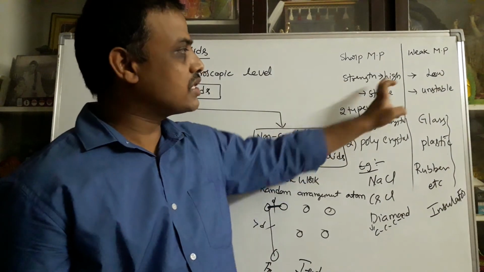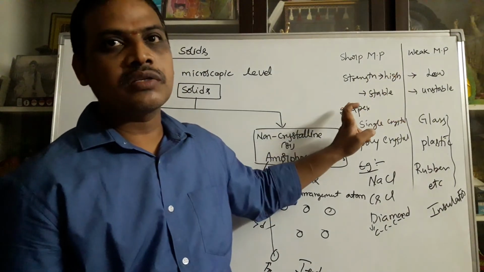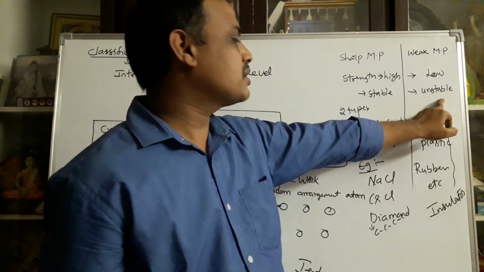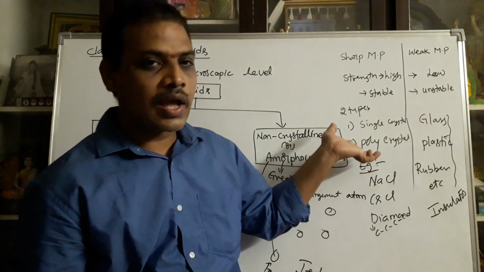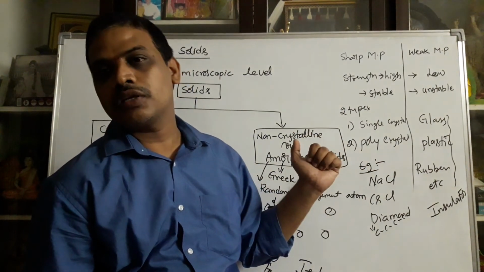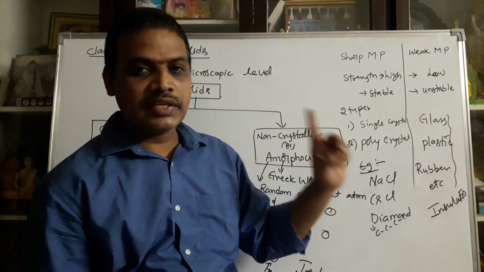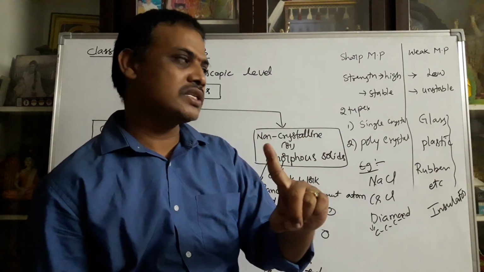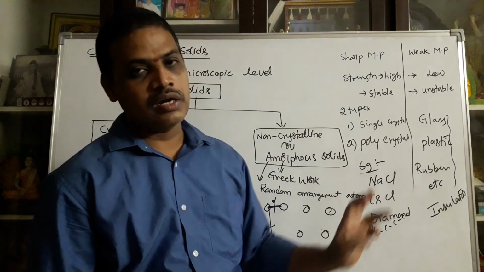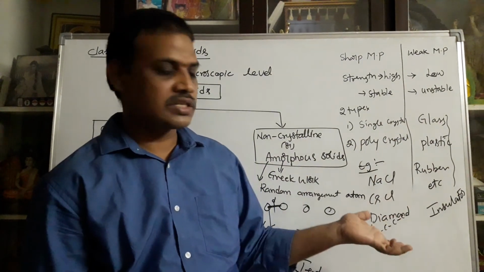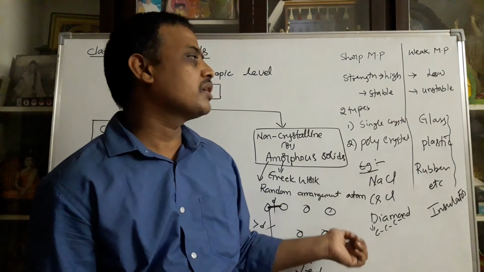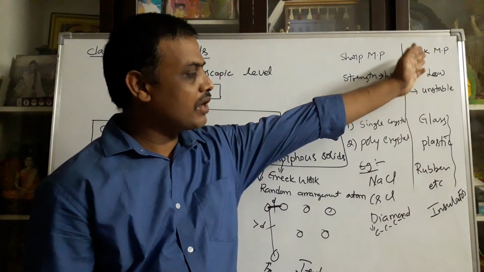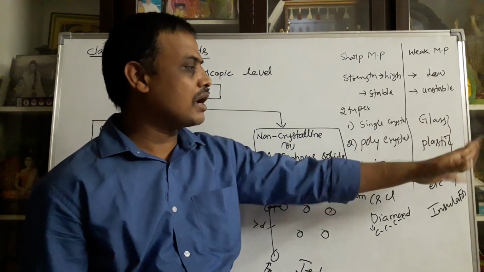The strength of crystalline solids is very high, so stability is also high. In non-crystalline or amorphous solids, strength is low and they are in an unstable condition. In crystalline solids, there are two types of crystals: single crystal and polycrystal. In a single crystal, the entire crystal has only one atom. If more than one atom exists, the crystal is called a polycrystal. The best examples are sodium chloride, cesium chloride, diamond, etc. The best examples for amorphous solids are glass, plastic and rubber.